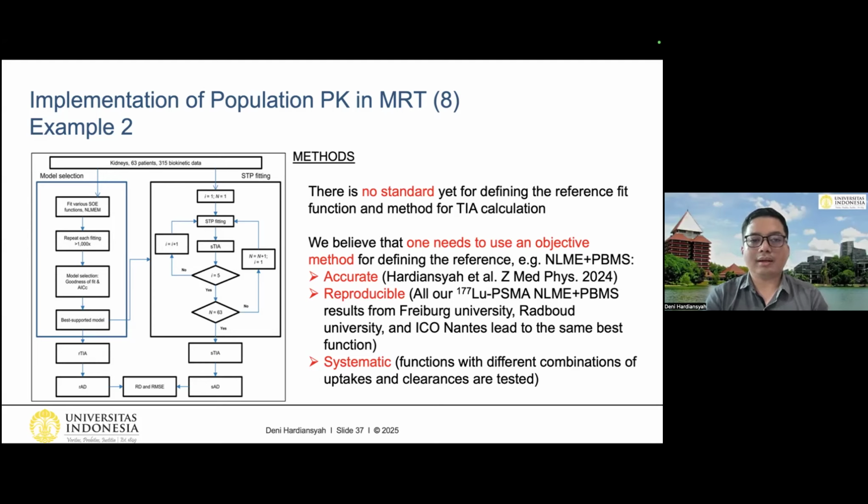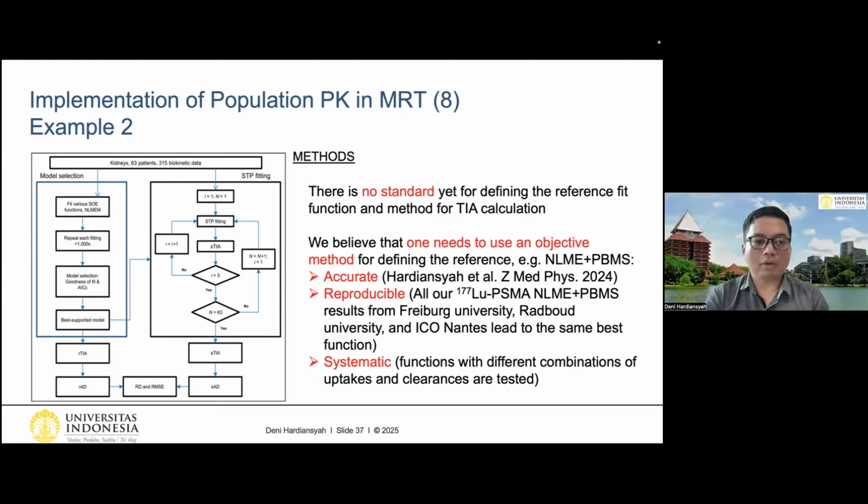We use a statistical method to show us which function can help us to get a better fit function for our data. And based on our result, all our lutetium PSMA NLME plus PBMS results from different centers, Freiburg University, Radboud University, and also Econon, lead to the same base function.